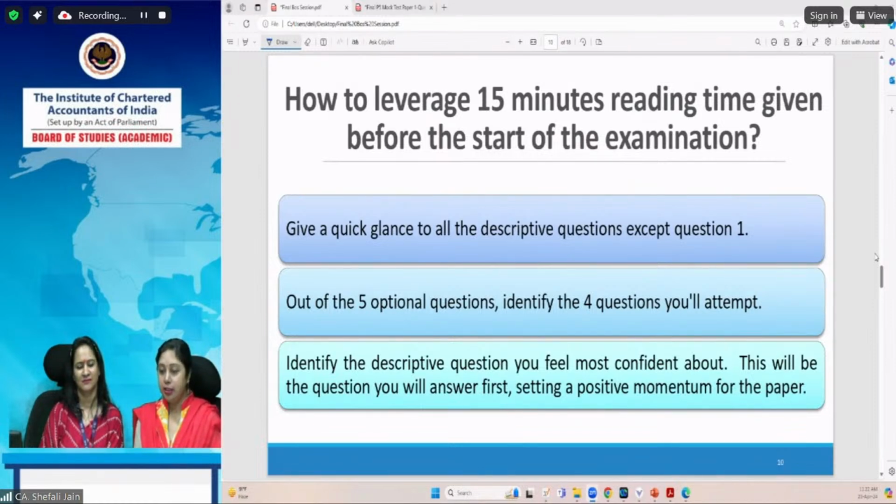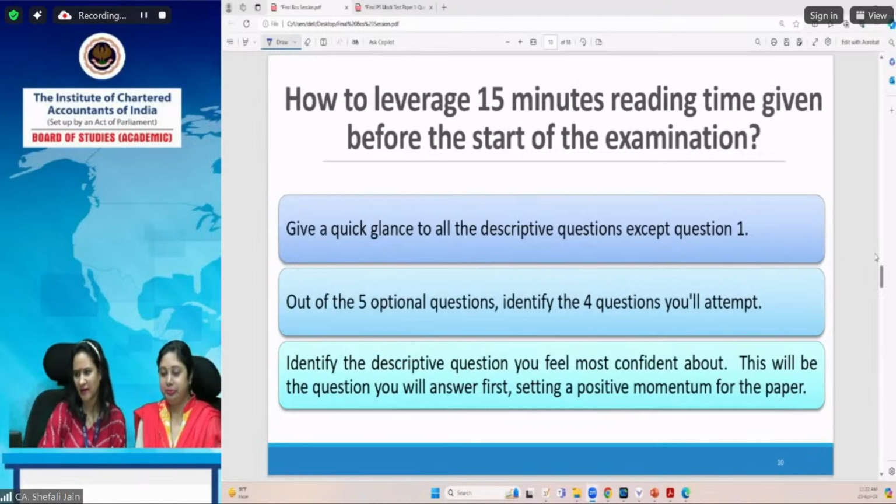Second thing is that, you must have noticed that Swati has not elaborated on the MCQ portion, because most of you would be aware that in the 15 minutes reading time, you cannot see your MCQ portion. The only thing you can see is your descriptive portion, and therefore you should focus on how to strategize your descriptive portion during the 3 hours examination time.